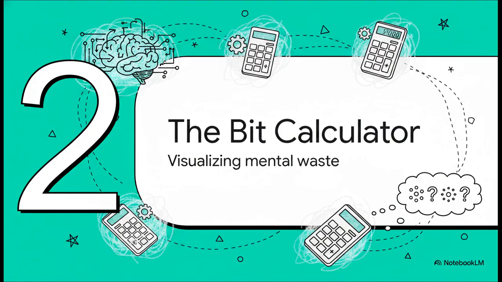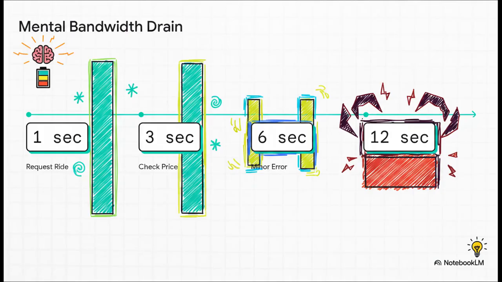Moving on to part 2, the bits calculator. How do we actually visualize this mental waste? To really see this waste in action, a theoretical bit calculator was developed within the source experiments to track the exact mental cost of a digital interaction. Picture a really sleek, modern dark mode interface with a deep violet-black background. At the top, there's this vibrant neon planetary color gradient bar stretching from red and yellow to cyan and deep purple, tracking your overall cognitive load.